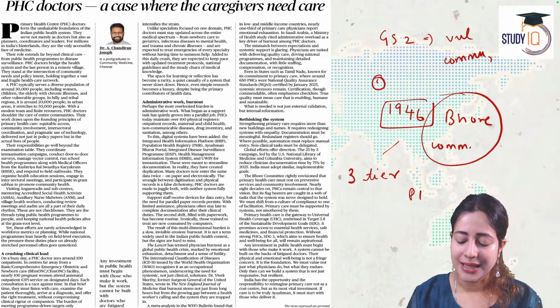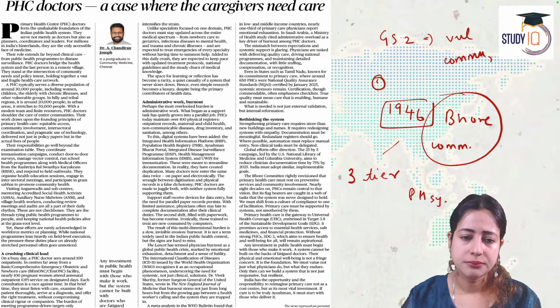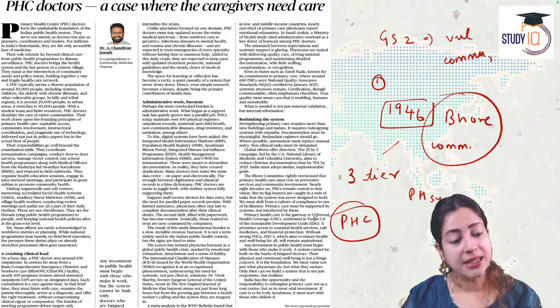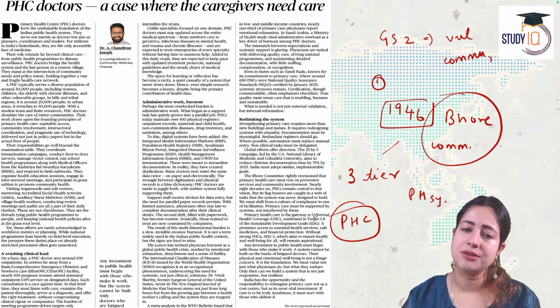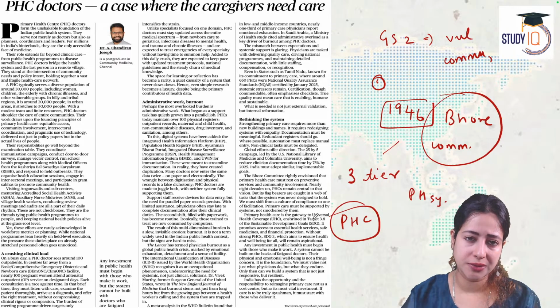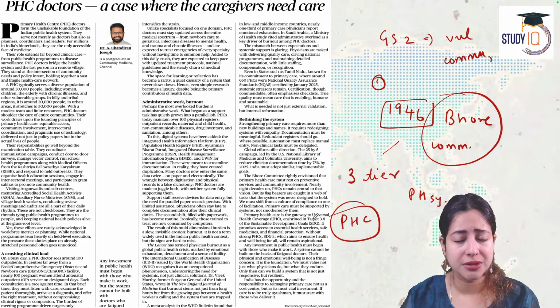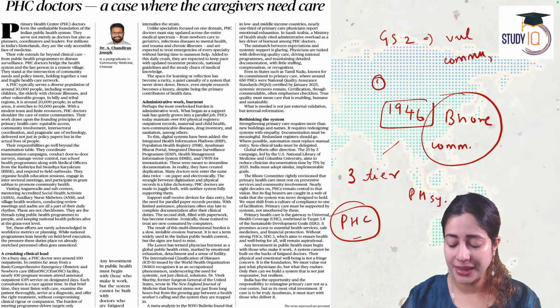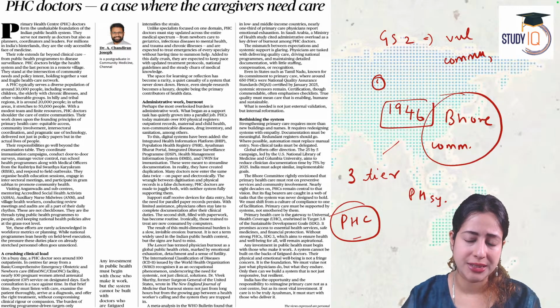It advised a three-tier public health system in India. Under this committee, India decided to create primary health centers. Time and again, we have spoken about primary, secondary, and tertiary health. We know primary health is about consultation with a doctor, and basic health services like vaccination, reproduction, birth control, diagnostics. So in India, it is the government's responsibility to create primary health centers as recommended under the Joseph Bhore Committee of 1946.